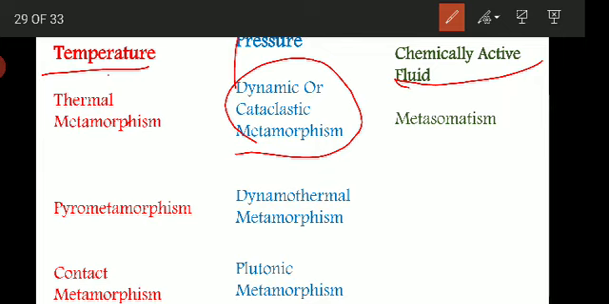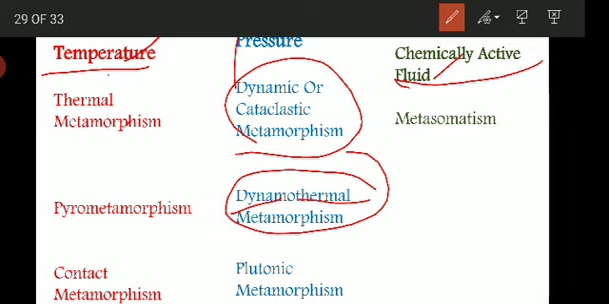So what is dynamic or cataclysmic metamorphism? All those metamorphic changes in which the pressure is a dominating agent of metamorphism, and temperature and chemically active fluids play a secondary role. Here there is one more word called dynamo metamorphism or dynamothermal. The name itself tells you that dynamo means pressure and thermal is the heat. So what is dynamothermal metamorphism?